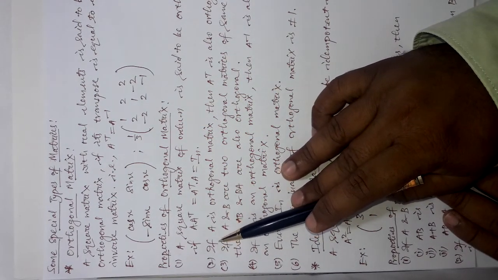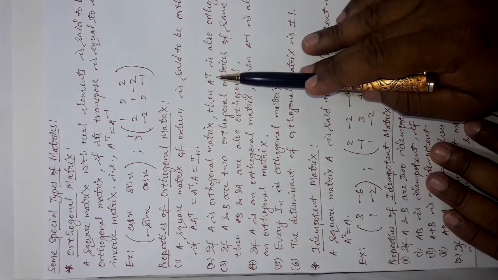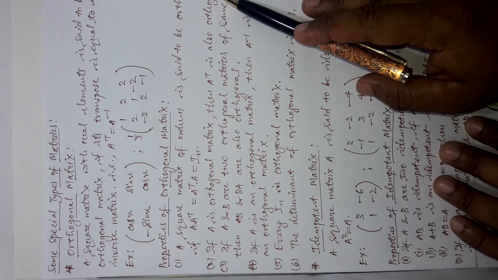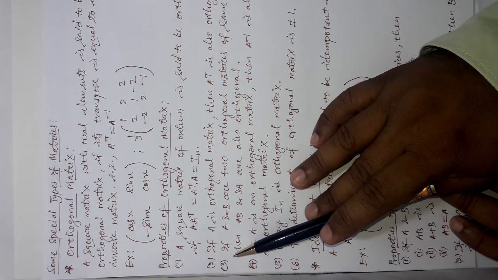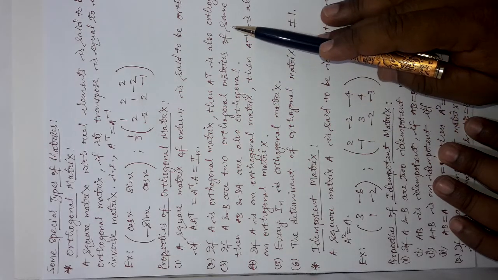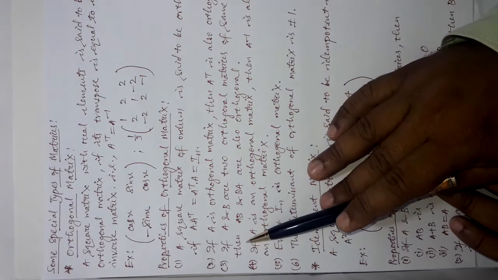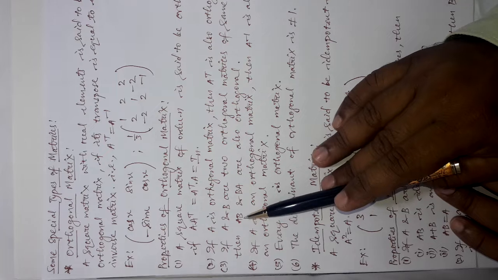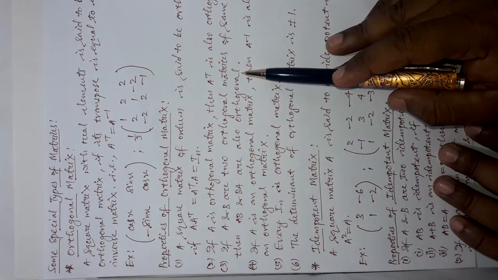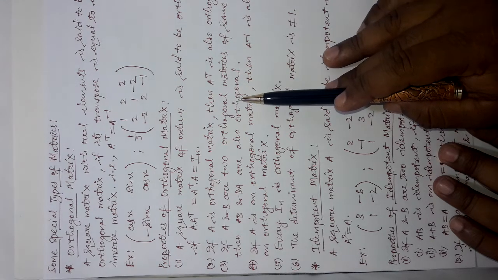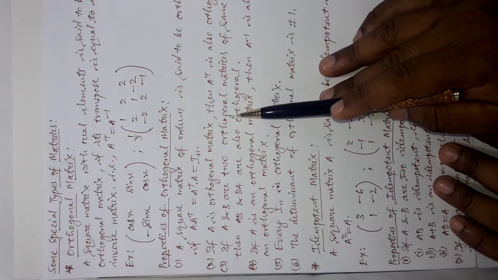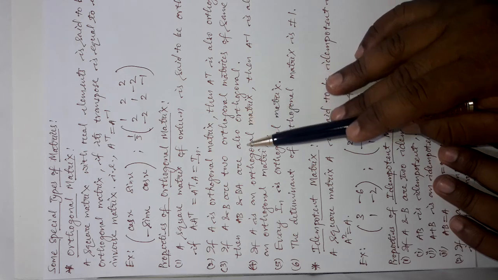The second property says that if A is an orthogonal matrix, then its transpose is also orthogonal by nature. The third property says if A and B are two orthogonal matrices of the same order, then both products AB and BA are also orthogonal. That means the product of two orthogonal matrices of the same order is also an orthogonal matrix.